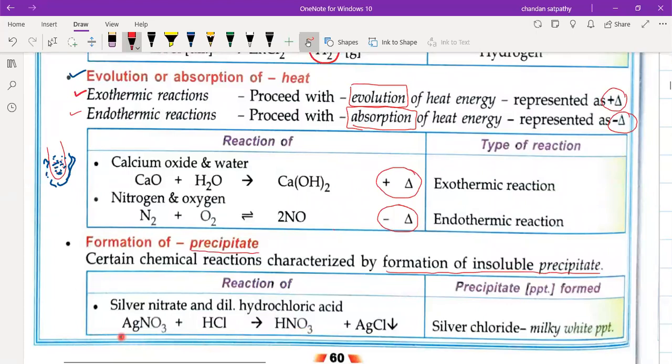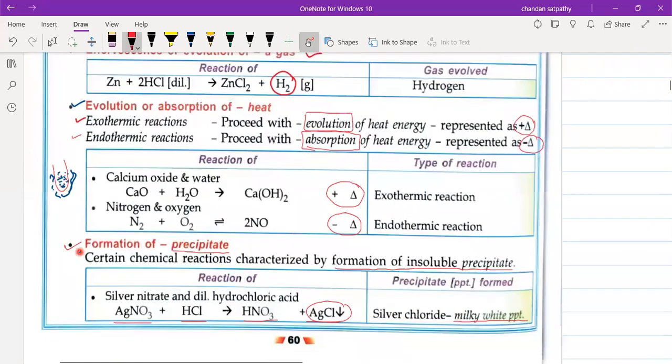For example, when silver nitrate reacts with hydrochloric acid, it forms nitric acid and silver chloride. Now this silver chloride is a milky white precipitate. So what is the color of silver chloride? It's a milky white precipitate. By seeing the precipitation, we can say that the reaction has started. So formation of precipitation is also one of the characteristics. So what are the characteristics, students?